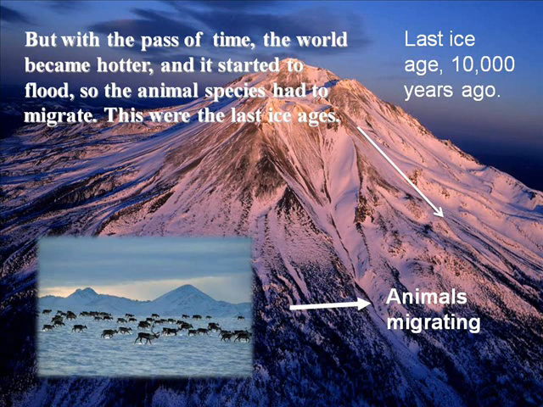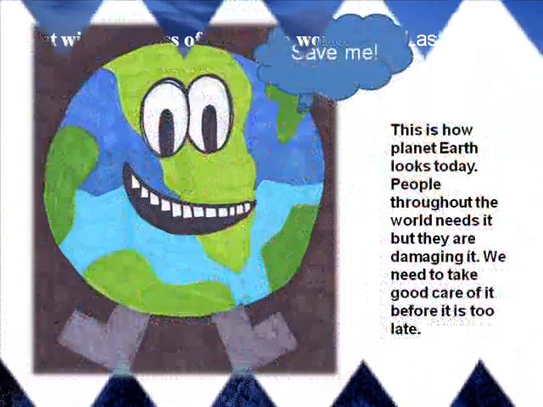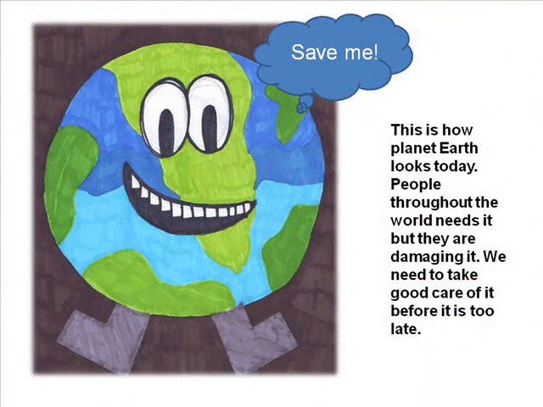Beginning of the Pleistocene and Ice Ages, 1 million years ago. Largest land mammals of the Pleistocene. The world looked like this 1.5 million years ago. The white areas represent the parts that were totally frozen. But with the passing of time the Earth became hotter and it started to flood, so the animal species had to migrate. These were the last ice ages.